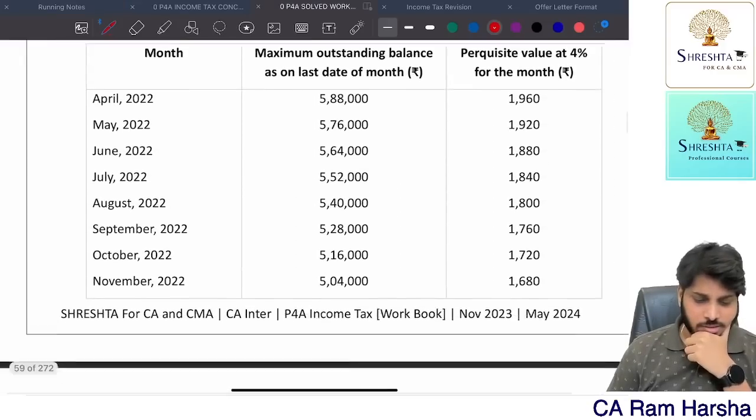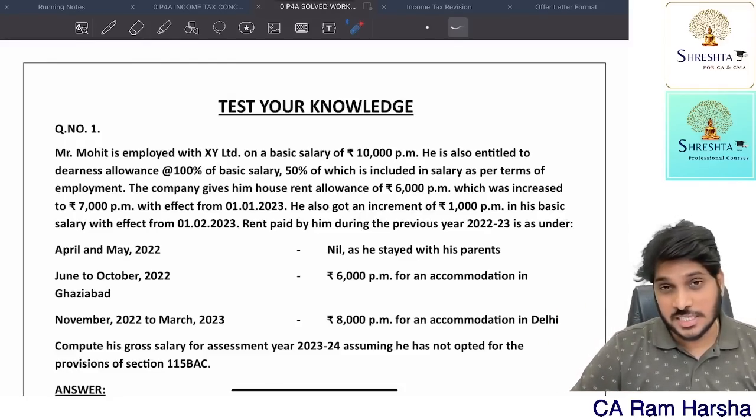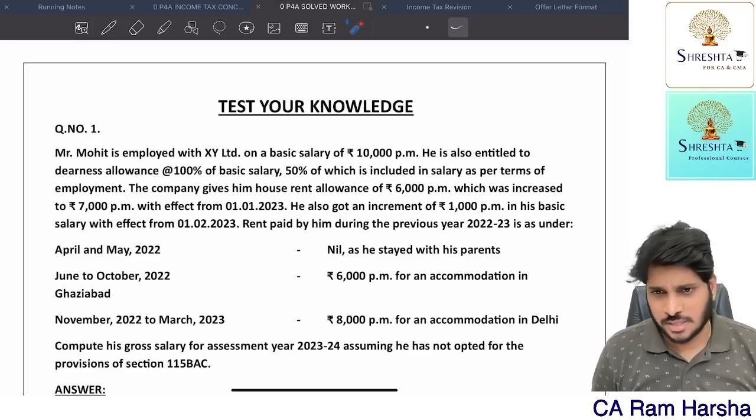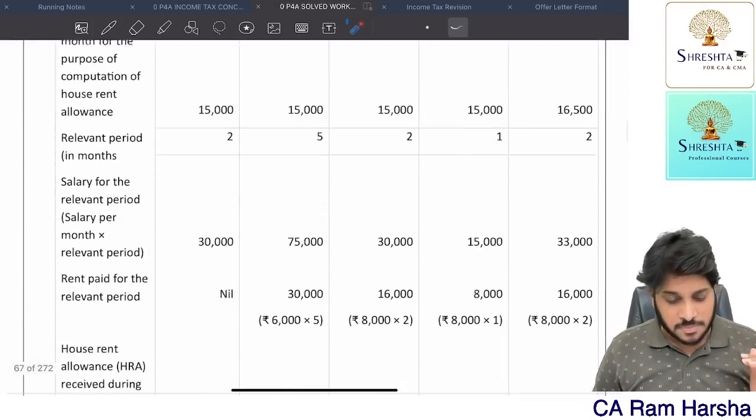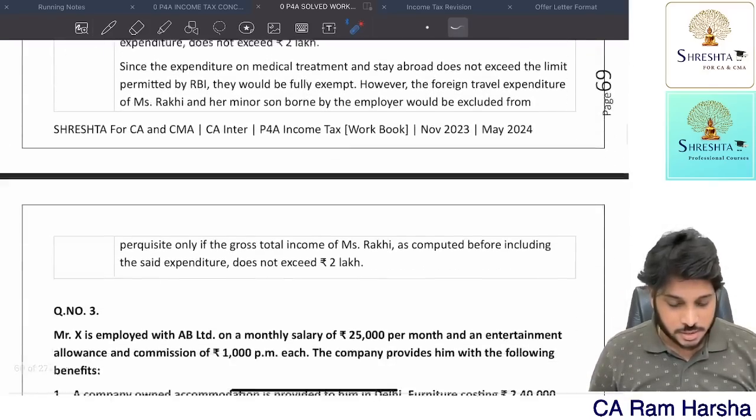Next. So let's continue the test your knowledge questions in salaries. Here some 5 questions were there. So first I will discuss from the third question. 1 and 2 I'll come back to at last. Okay, so first let me discuss the third question.